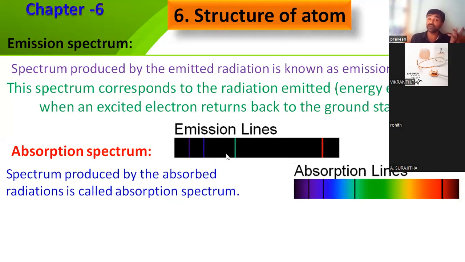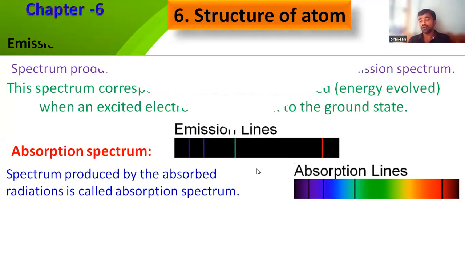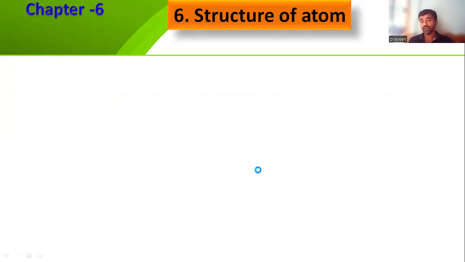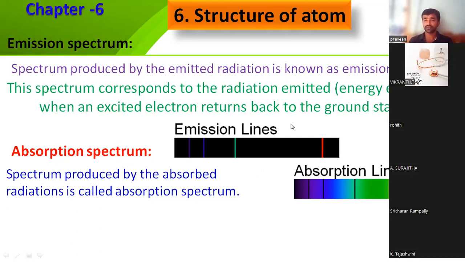This is the difference between the emission spectrum and the absorption spectrum. Any confusion between the emission spectrum and the absorption spectrum, ask me. I think it is clear.